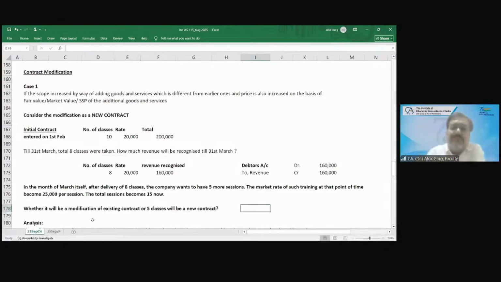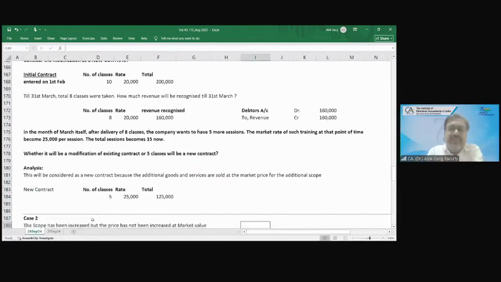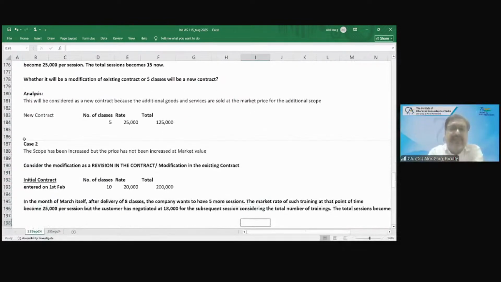Amendment in the existing contract. Modification, right? So depends, so analysis. This will be considered as a new contract because the additional goods and services are sold at the market price for the additional scope. So new contract, what is my new contract revenue? 5 classes. Whenever this company will complete 5 classes, the company will recognize revenue on the basis of 25,000 rupees